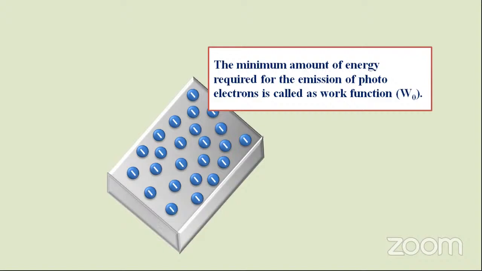In order for the electrons to get out from the metallic surface, we have to supply the minimum amount of energy, and that is known as the work function.